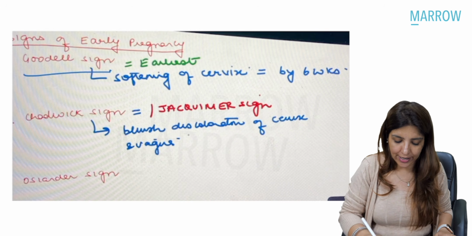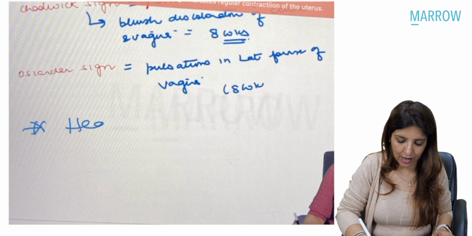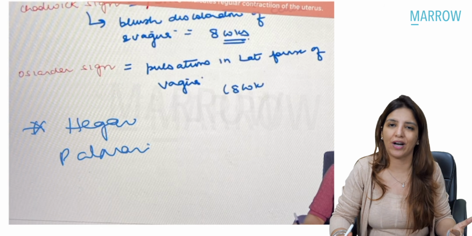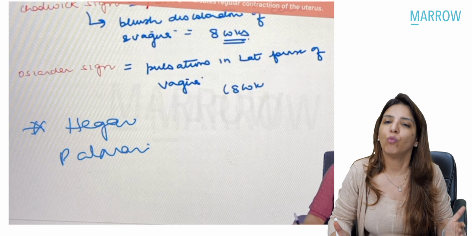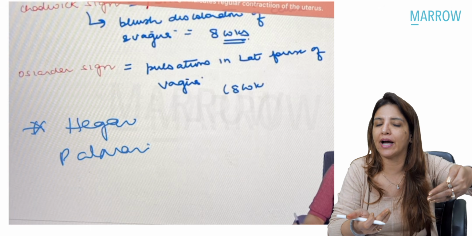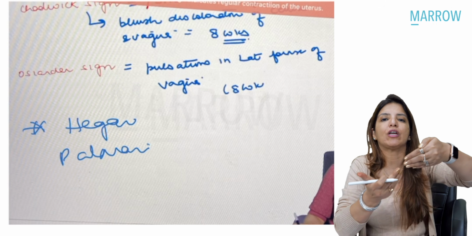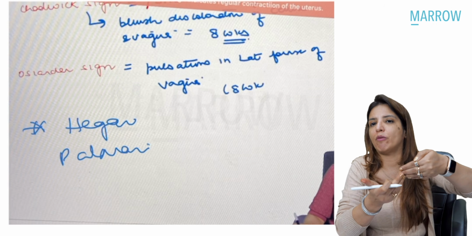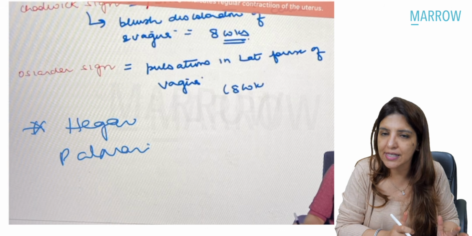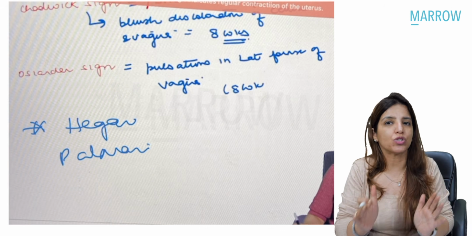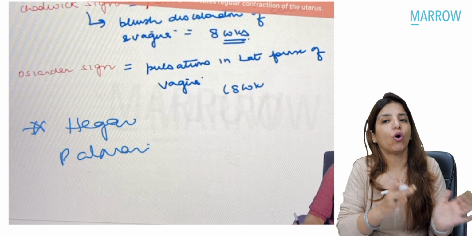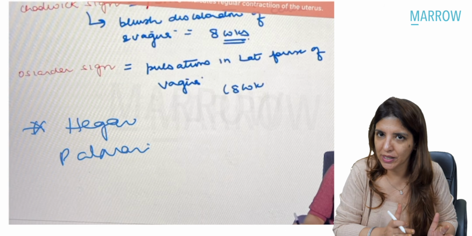Other than that, the signs which you get in first trimester are Hegar sign and Palmer sign. In Palmer sign, you get regular rhythmic contractions of the uterus. In Hegar sign, when you do a bimanual palpation with one hand inside the vagina, one hand behind the uterus perabdominally, both the fingers of your vaginal and abdominal hand seem to touch each other. So these are the signs of early pregnancy. Hegar sign is seen between 6 to 10 weeks. Goodell sign is seen at 6 weeks, at and beyond 6 weeks. All the other signs become positive by 8 weeks, right?